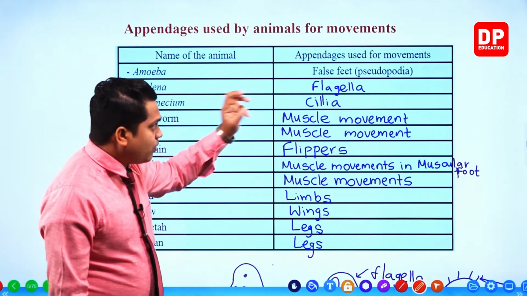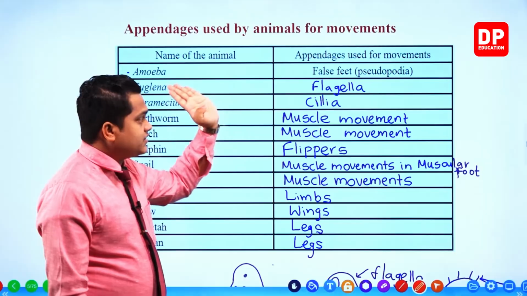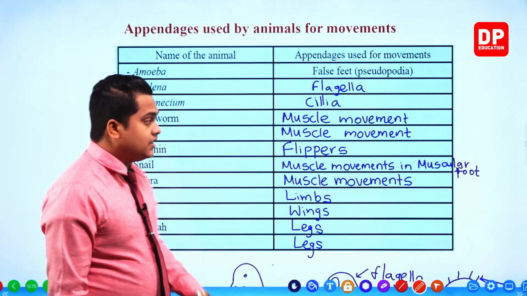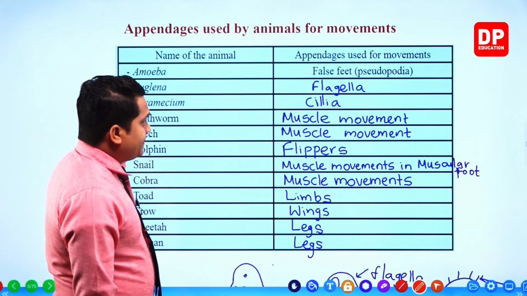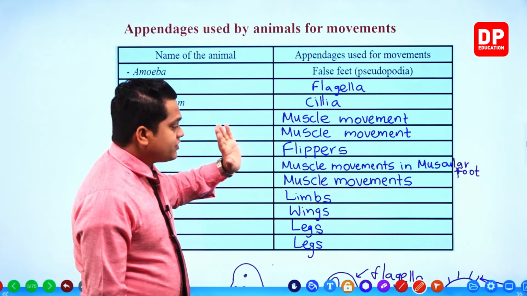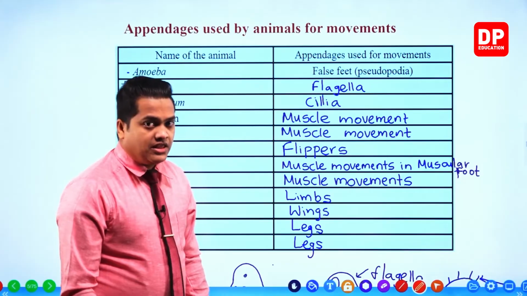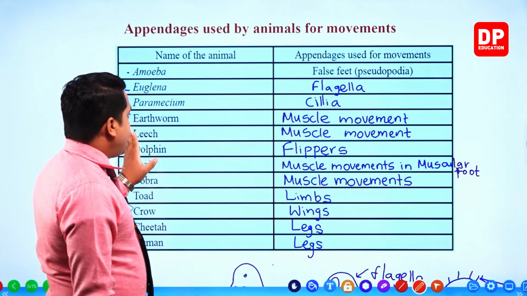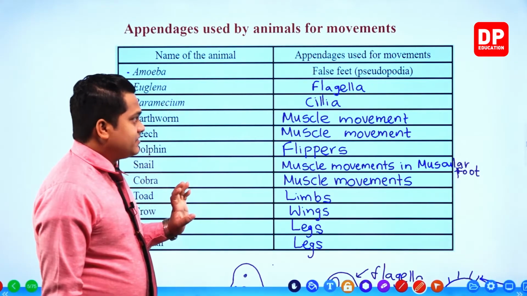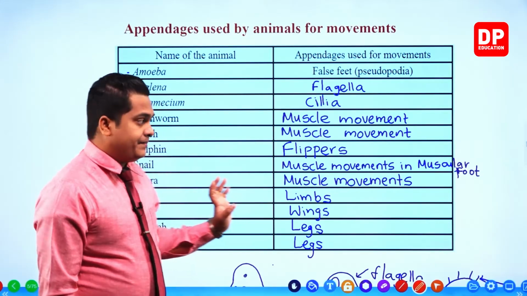Amoeba has pseudopodia, which is also referred to as false feet or false legs. Euglena has a thread-like structure, referred to as flagella. Paramecium has cilia.